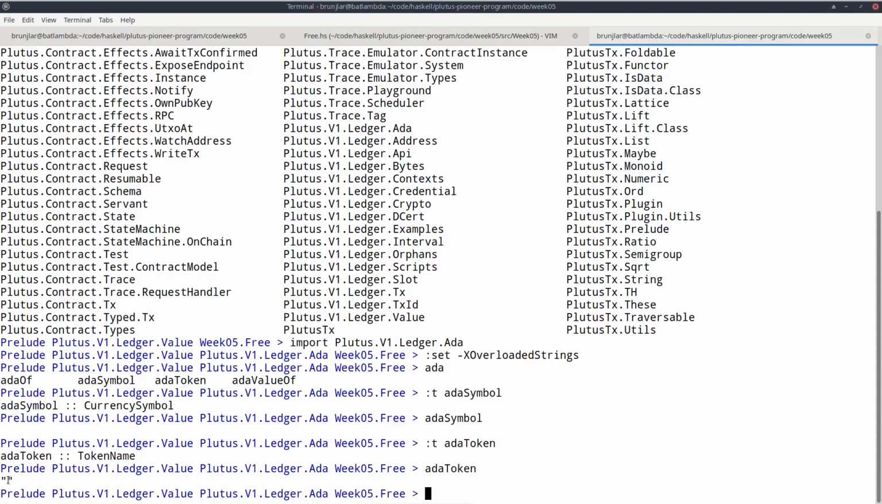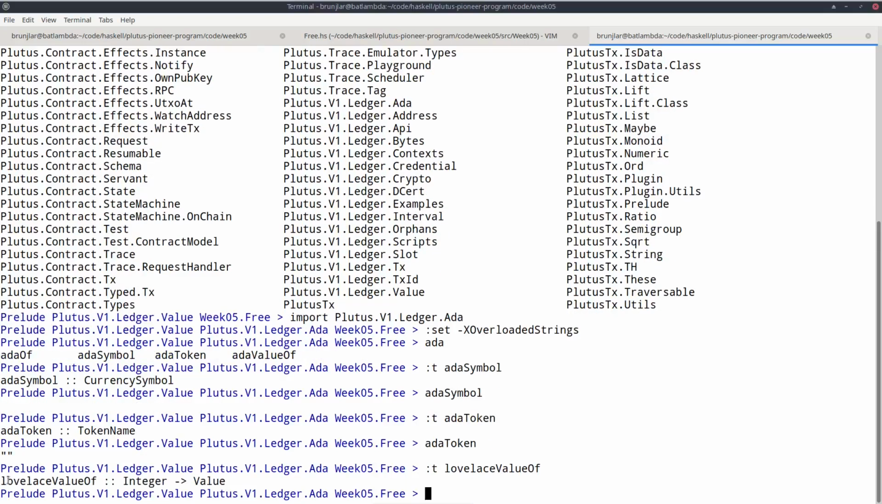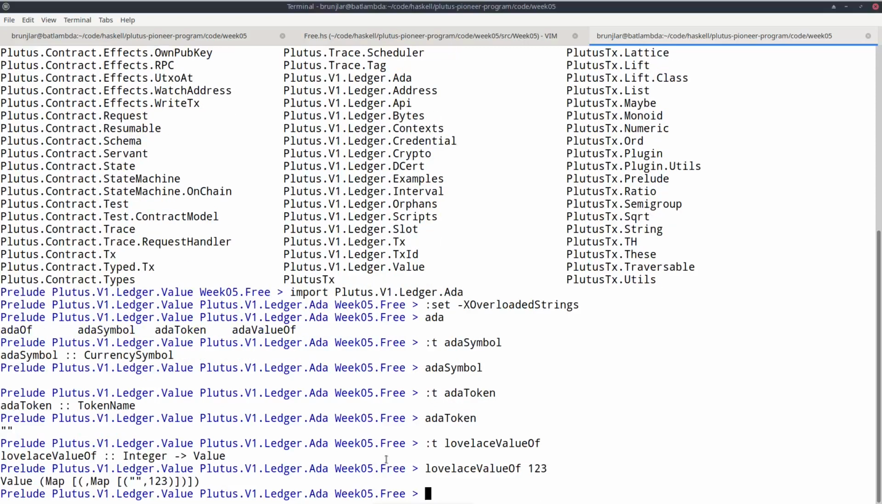And so how do we construct a value containing just Lovelace? We have seen that before in the examples. There's a function lovelaceValueOf that, given an integer, gives us a value. So for example, to have 123 Lovelace, we can just do this and we get a value.